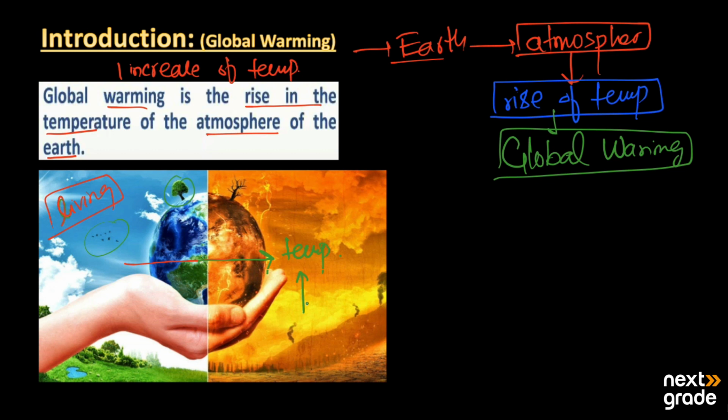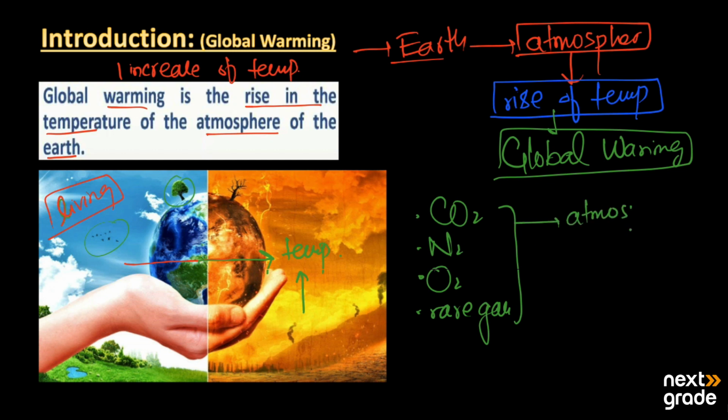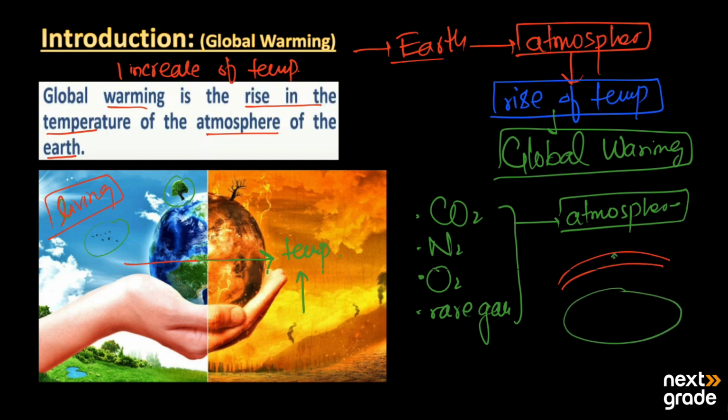When we have a simple look at the concentration of different gases, which are carbon dioxide, nitrogen, oxygen, and other rare gases, these gases are present in our environment and make up the atmosphere. As we have already learned, in the greenhouse effect the layer of carbon dioxide is present above the Earth's surface, which absorbs the heat and does not allow the heat to go out from the Earth's surface.